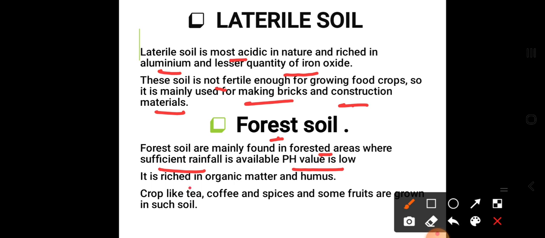It is rich in organic matter and humus. How is it rich in organic matter and humus? As in the forest area there is a maximum amount of trees, the leaves of the trees fall on the ground or on the soil. They decompose and organic matter is formed. That is why it is rich in organic matter and humus. The crops grown on this are tea, coffee, many spices and some fruits. This is for the forest soil.